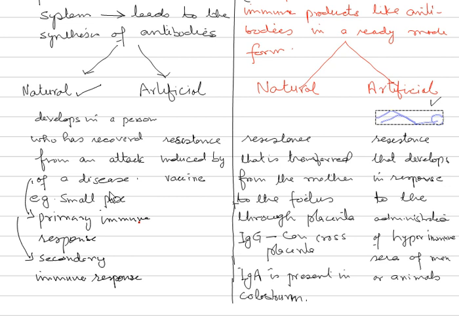But the second time, if the same attack comes, then the response of the body is quicker and more intense, for a very simple reason, because the antibodies which were formed by the body in the first attack are there as memory cells, and they are going to respond to this second attack quickly.